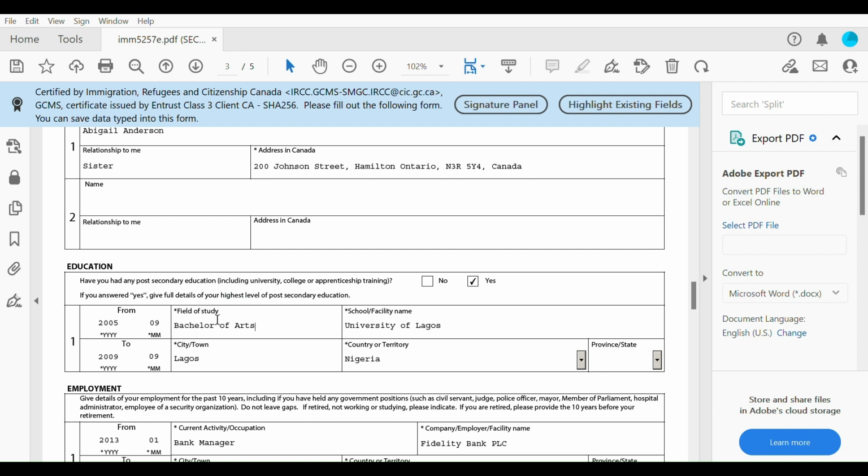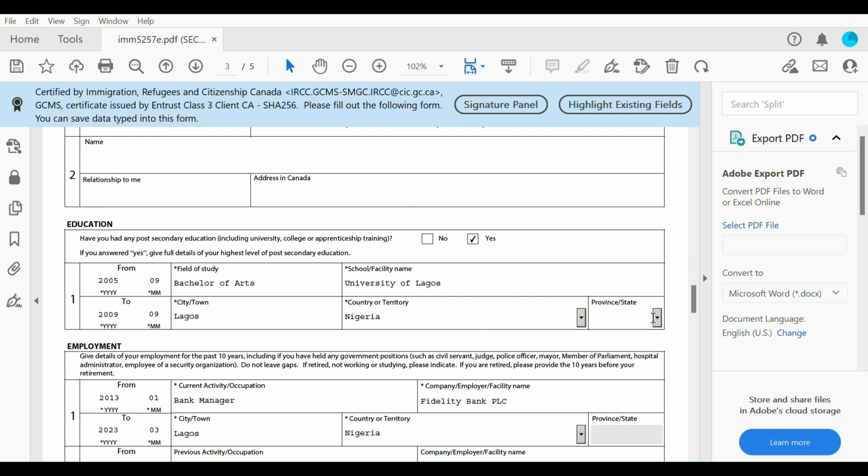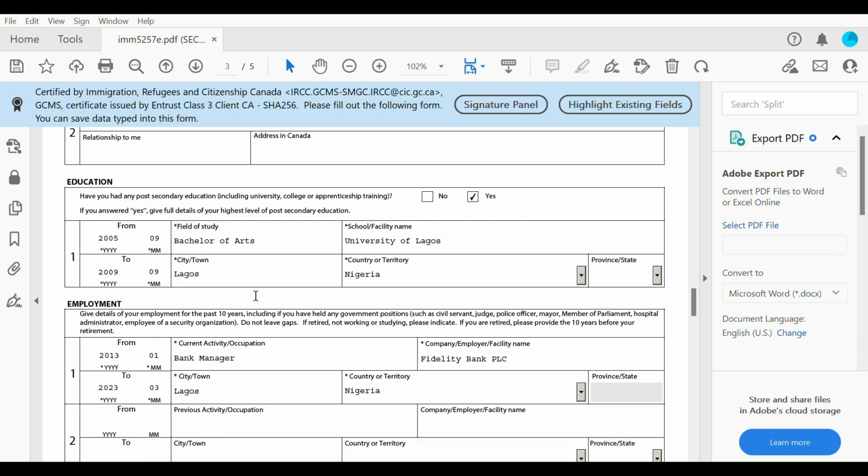just your highest level. Okay, so for here I just put in from 2005 September to 2009 September, Bachelor of Arts. The school name is University of Lagos in Lagos, Nigeria. It doesn't give an option for province or state. Yeah, it doesn't let me type in there. So just put in your highest level of education. And then for